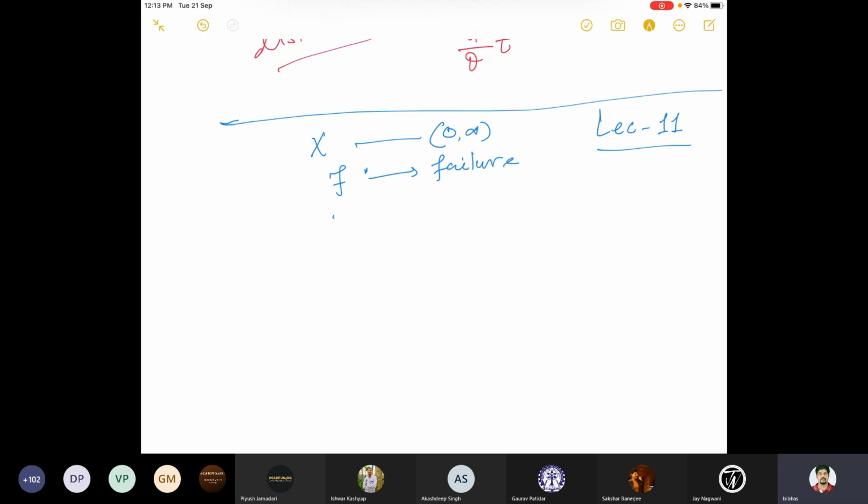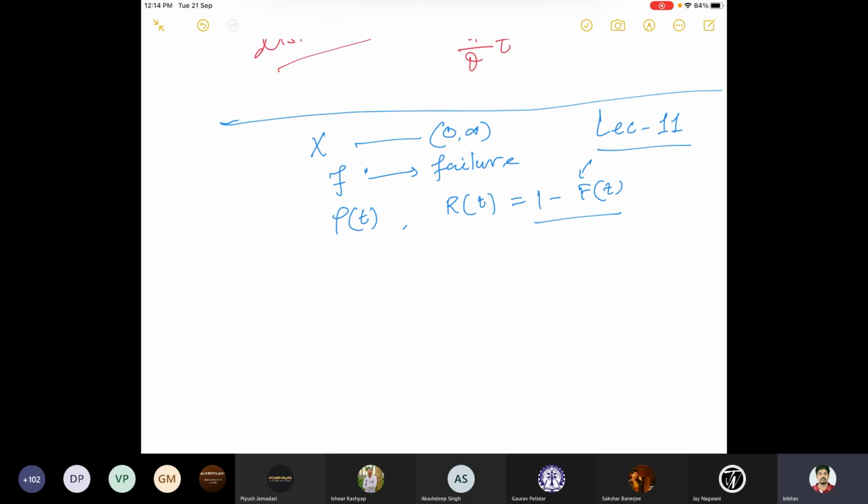And then we also discussed the failure rate function, which we denoted as rho t. And then we had another function, which is called the reliability function. This means 1 minus F t. This F is the CDF of the random variable capital X. So this is called the reliability function. This is the probability that the component will not fail before time t. That's why it is 1 minus F t. F t is the probability that X is less than or equal to t, meaning the system fails before time t. So 1 minus F t means the system will not fail.